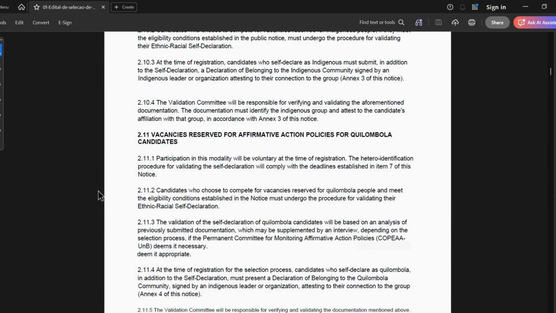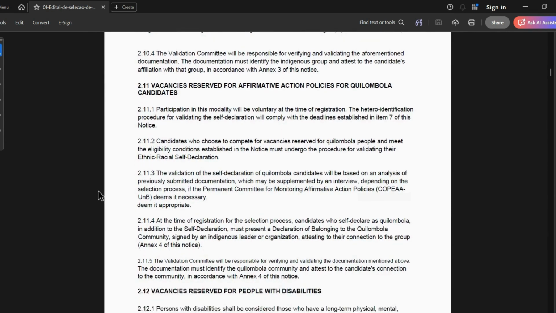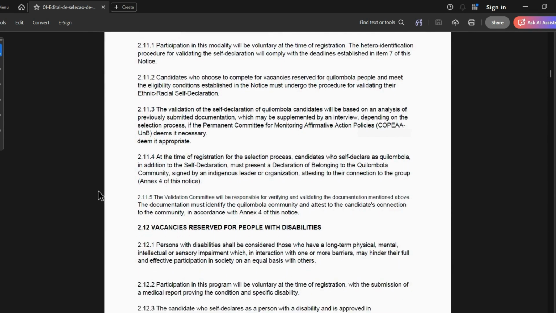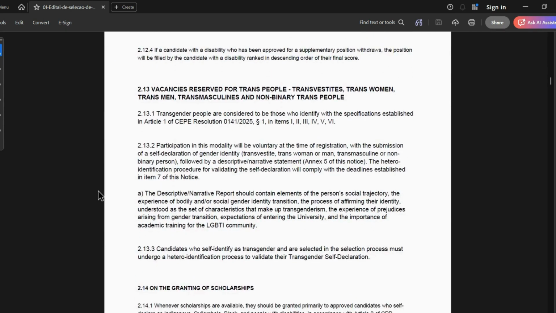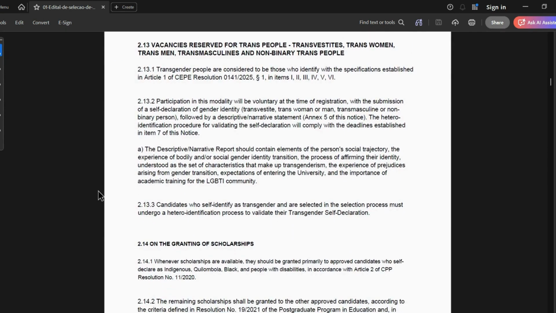So I always stress that if you are applying, you have to take time, settle down, and go through the whole of the notice. See, they are giving more details. Vacancies reserved for trans people.